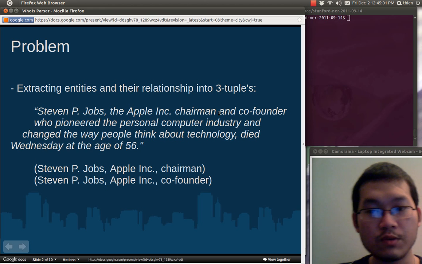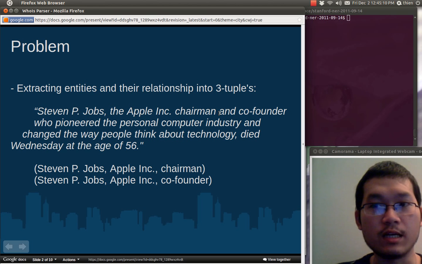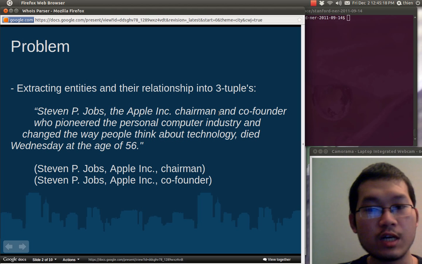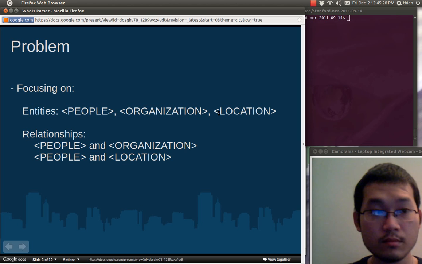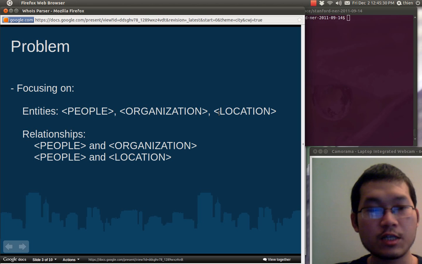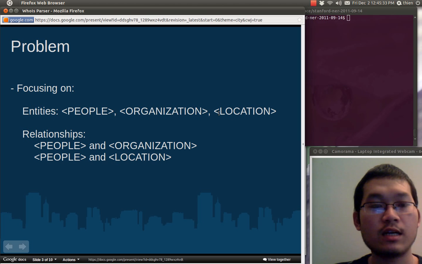So what we want to do is extract the paragraph into three-tuples. For example, from this paragraph, we can extract the tuples (Steve Jobs, Apple Inc., chairman) and (Steve Jobs, Apple Inc., co-founder). The structure of these three-tuples is the first object, the second object, and the relationship between the two objects. In the scope of this project, we focus on three types of entities: people, organization, and location, and two types of relationship: people and organization, and people and location.